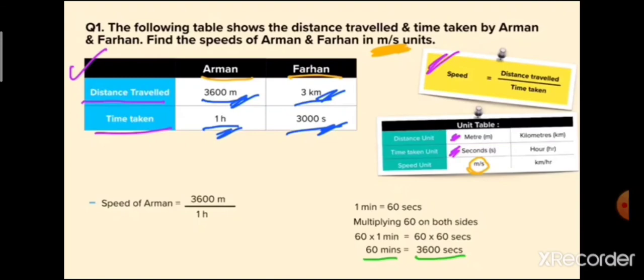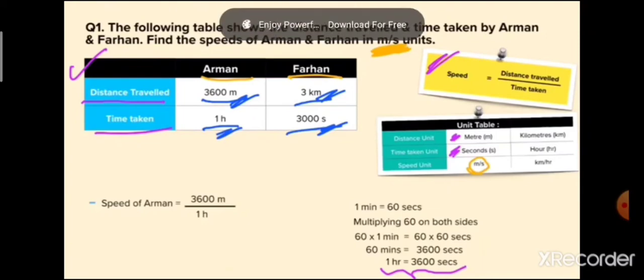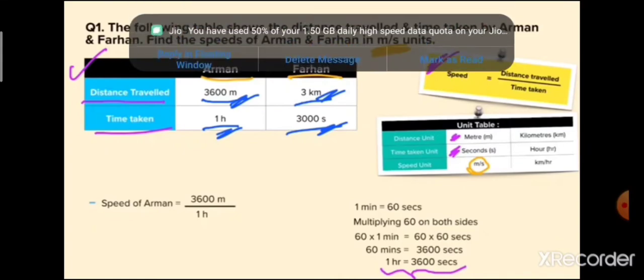So now 1 hour is equal to 3600 seconds. You can remember this also, that in 1 hour there are 3600 seconds. So we are going to convert this 1 hour into 3600 seconds.